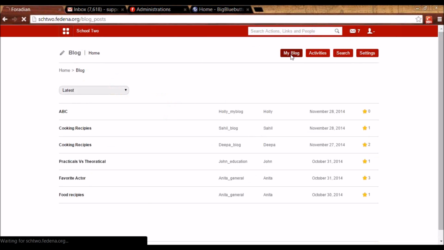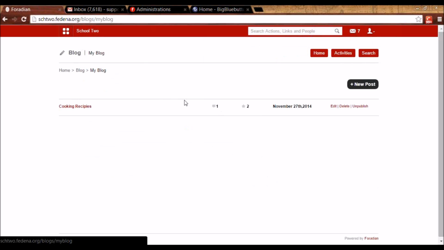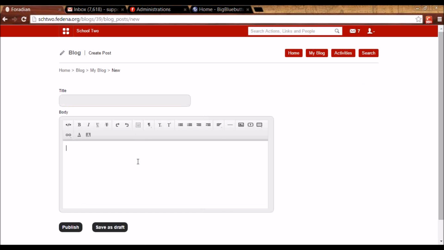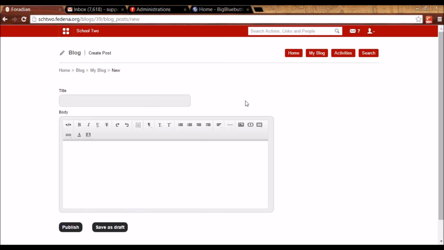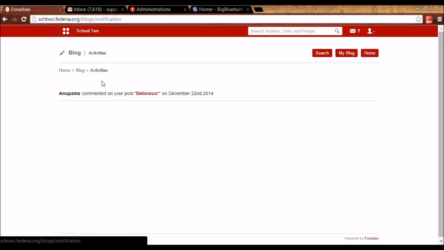And once you've created the blog, you can create posts inside the blog. So you have to click on new post here. Give the title, give the body, and either publish it or save it as draft for later publishing. Once you do this, this will be available for all the users in Fedena. And then you will see this tab here, which is activities, which shows you who has commented on your posts, who has favorited your post, and on what date. So this is about blog in Fedena.